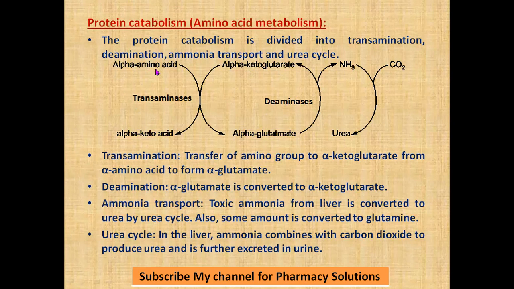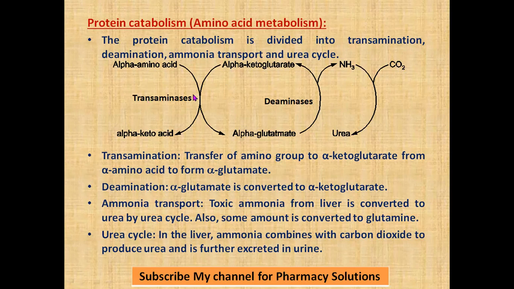This process again combines with one more amino acid, so this will continue. On deamination, there is liberation of ammonia. But in transamination, there is no free ammonia liberated. It is transferred to a keto acid. Here there is liberation, and ammonia is a toxic compound. It has to be detoxified, which is done by the urea cycle. In the urea cycle, ammonia combines with carbon dioxide to form urea.